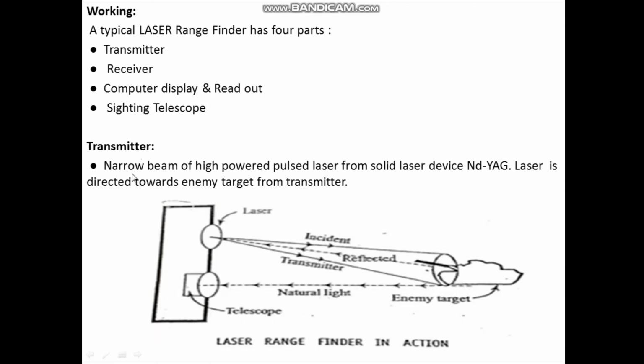So we have a narrow beam of high powered pulsed laser from solid laser device, that is Nd:YAG laser, directed from transmitter towards the enemy target. Now this Nd:YAG, the full form of this is neodymium yttrium aluminium garnet.